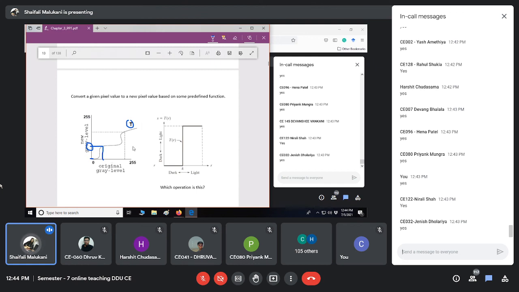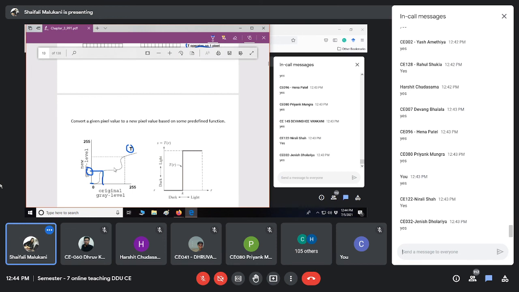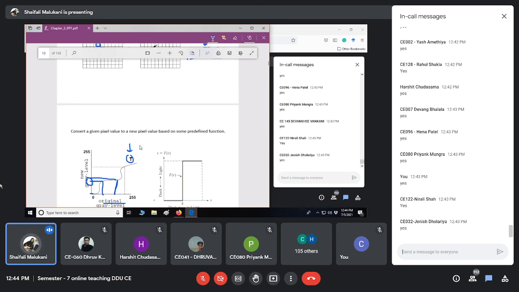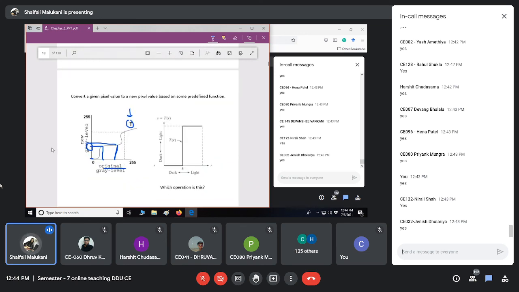In that way, whatever is generated is the intensity transformed image. If this is my pixel value currently in the original image, after applying this transformation, whatever output comes, that will be my new output value. This transformation can be any of these or any such shape, that can be anything. Transformation changes, output changes.